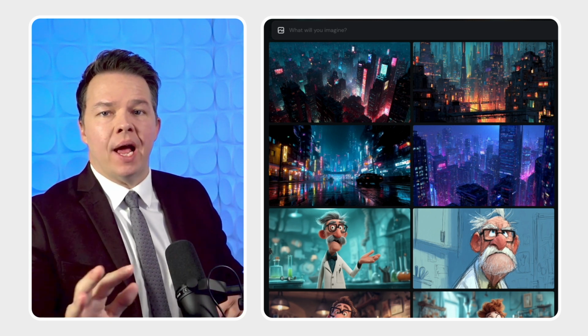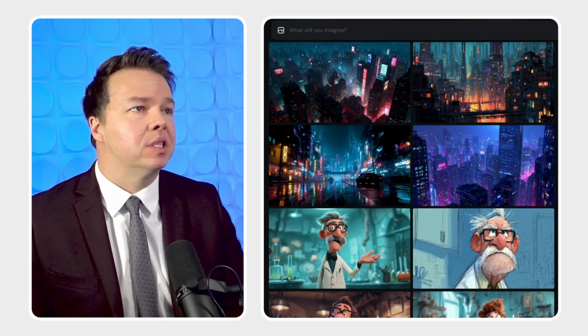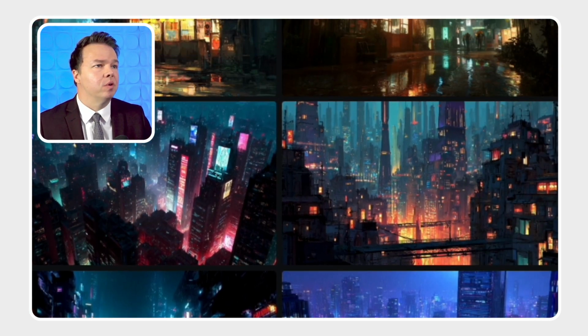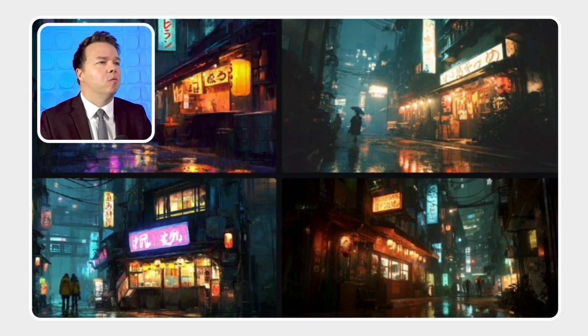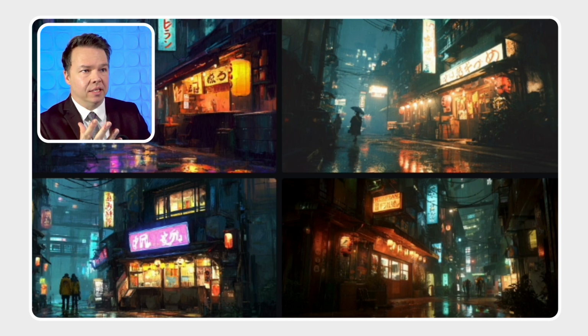Now, this doesn't just apply to chat bots. Here I've got, for example, Midjourney. I told it to give me a cyberpunk city at night here, right? And it did a pretty great job. It showed me these beautiful cityscapes. But when I got real specific about the kind of streetscape that I wanted to see, the rain-soaked neon alleyway, Tokyo-inspired city, puddles reflecting light, the kind of signs in the background, a lot more of what I had in my head is now on the screen.